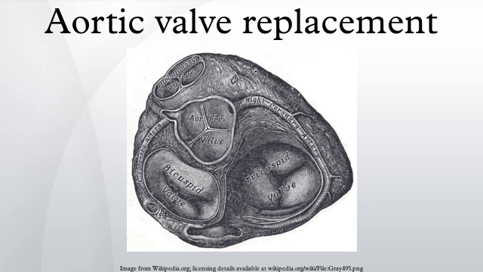Another procedure for aortic valve replacement is the Ross procedure. In a Ross procedure, the aortic valve is removed and replaced with the patient's own pulmonary valve. A pulmonary homograft is then used to replace the patient's own pulmonary valve. This procedure was first used in 1967 and is used primarily in children, as the procedure allows the patient's own pulmonary valve to grow with the child.